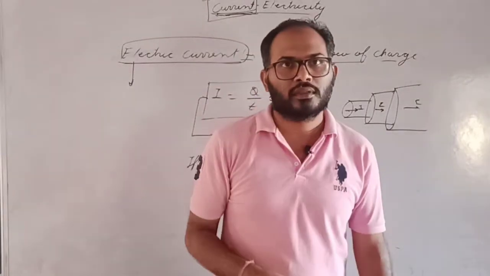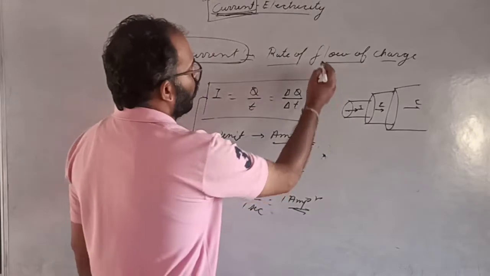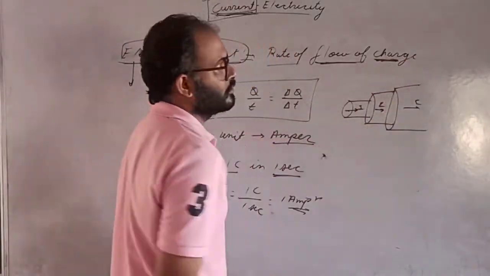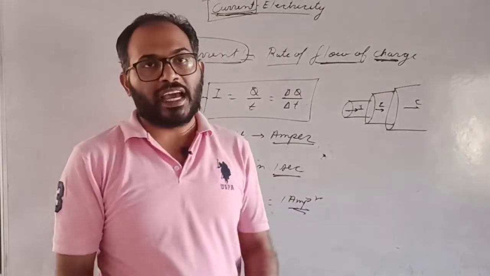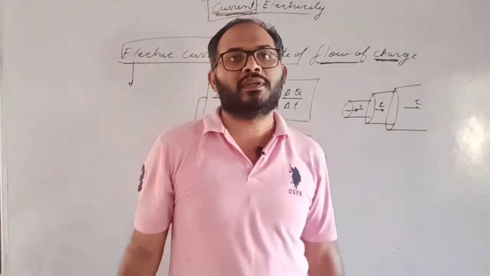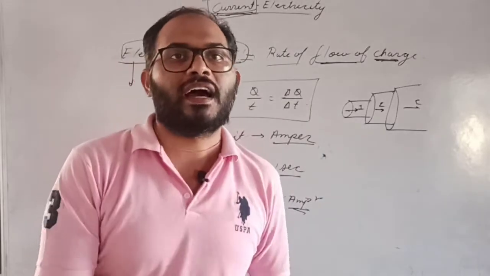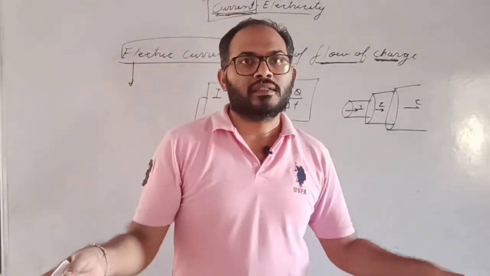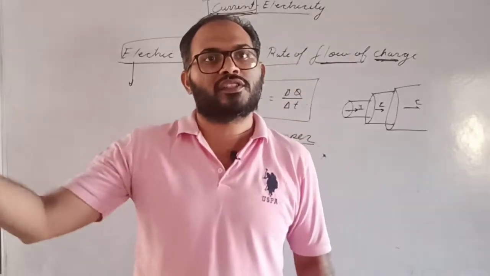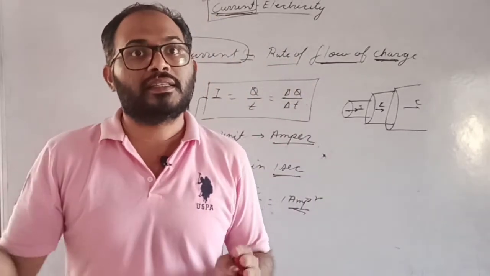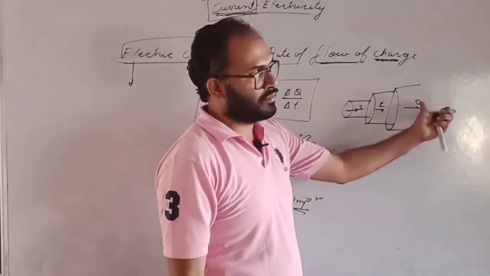Because current is a flow. Current basically क्या है? It's a flow of charge. ठीक है? And it does not have any path to divert the charge. That means the current in the conductor is same. If you have a diversion, then some part of charge will flow at one side, another part of the charge will flow in the other side, then the current will be divided. Otherwise, the current is the same.